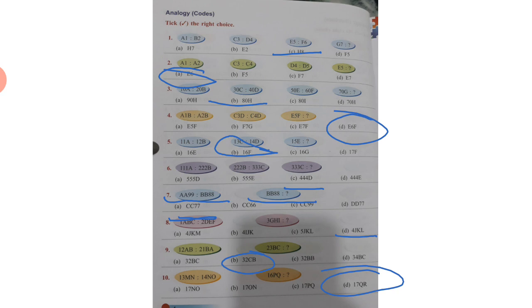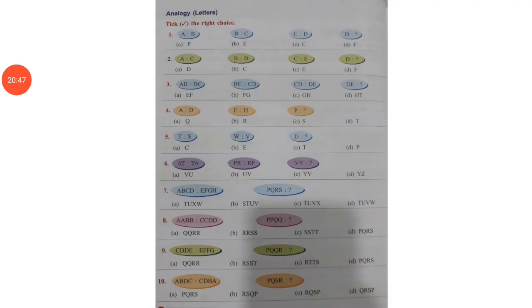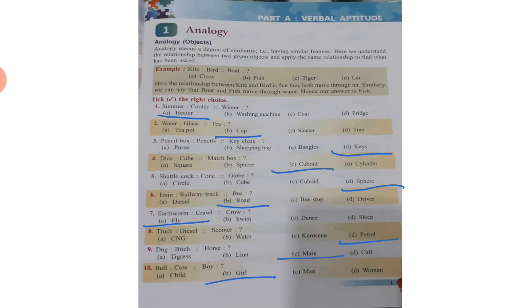I hope you all understand this page also. We have done this page. Now one more page is left. Now the last one page, analogy letters. Now there are only letters. You have to just find out the relationship between them. A, B, B, C, C, D, D. What will come after D? E. So the correct option is E.